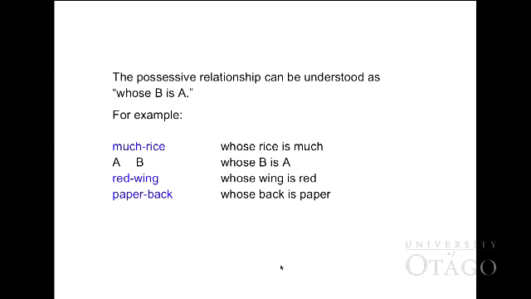When we translate, we can understand it as "whose B is A," such as much rice: whose rice is much. So rice is member B, much is member A. So, whose B is A. In the same way, we can translate red coat as whose coat is red, or paperback as whose back is paper.